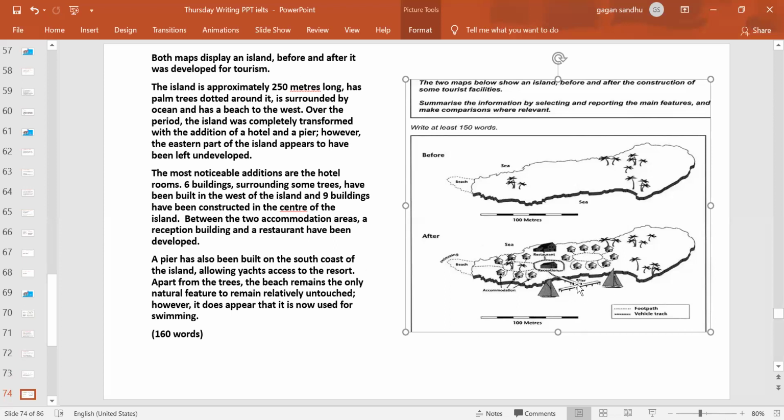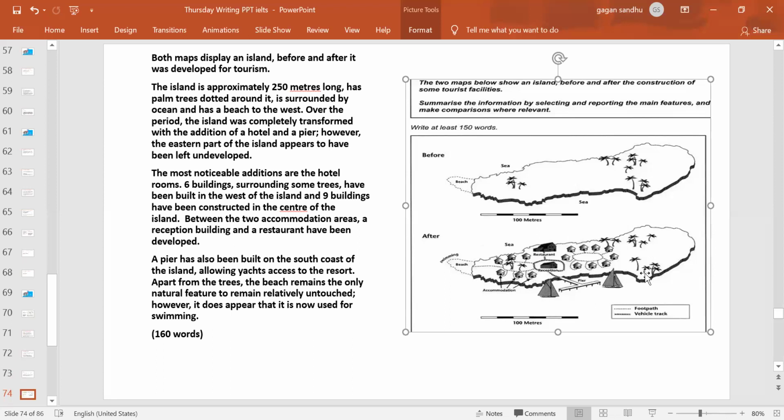Then coming to the pier, a pier has also been built on the south coast of the island, allowing yachts. So we have yachts here, right? Allowing yachts access to the resort.